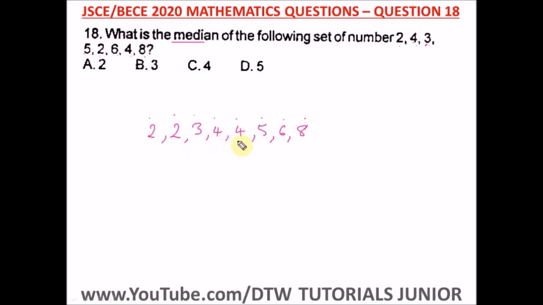So it means our middle numbers will fall between two numbers. If for instance we counted and had 7 numbers, the middle number would just fall on one number. Now when your middle numbers are two, all you need to do is add up these two, whatever the numbers are, and divide by 2. So we do here 4 plus 4 divided by 2, which is 8 divided by 2. And what's 8 divided by 2? That is 4. So our answer is 4. And our right option here is option C.